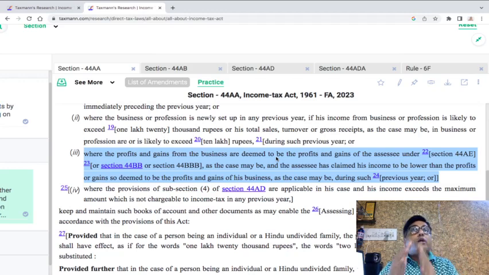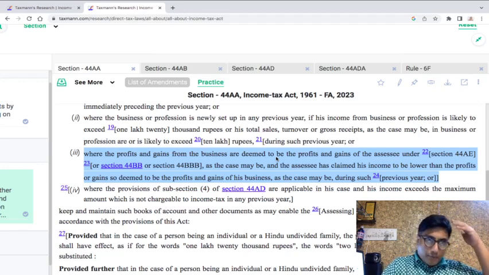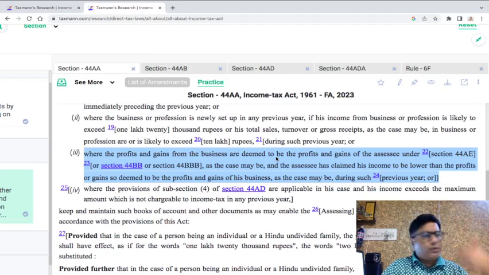So if you are carrying out a business or a profession not covered in subsection 1, then I would ask a question, is it a 44AE business? If yes, look at clause number 3, don't look at clause number 1 and 2. Forget about clause number 1 and 2. Forget about what was your turnover in the last 3 years. Forget about what was your income in the last 3 years. Forget about if it is a new business. Forget about what turnover or income you are expecting in this year.